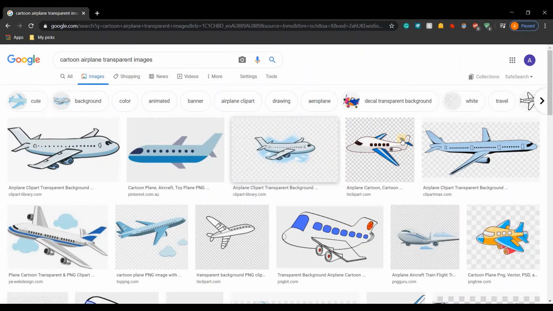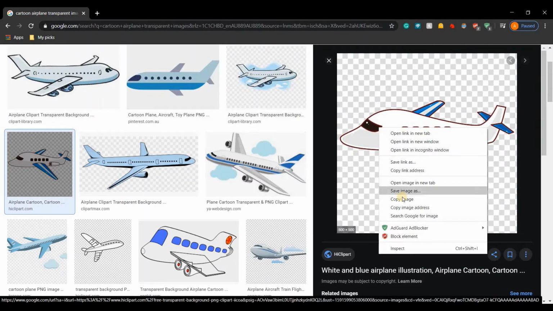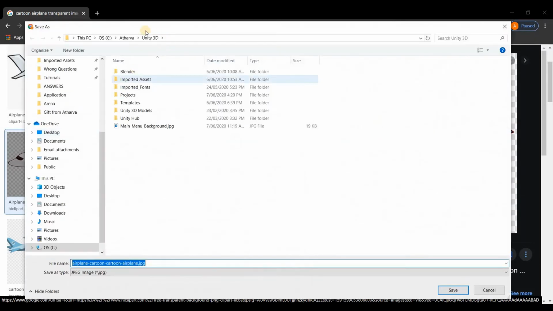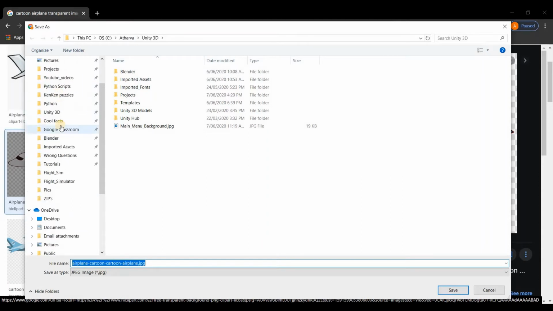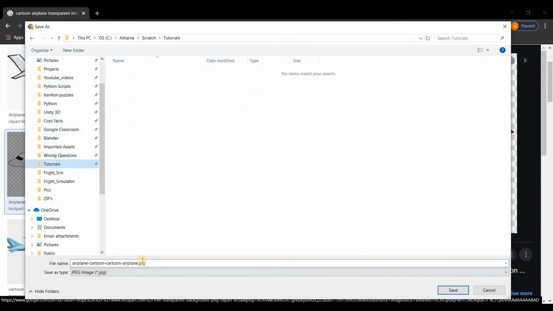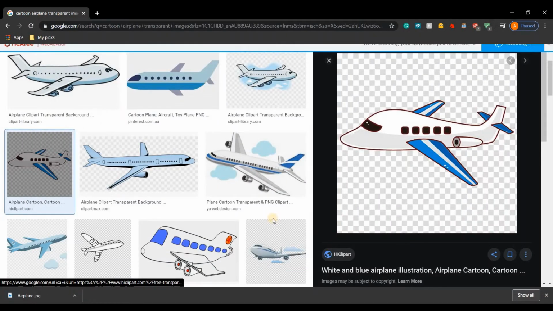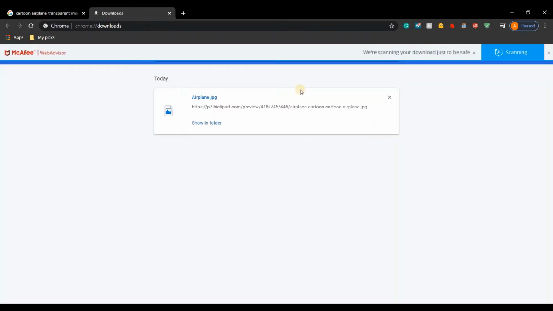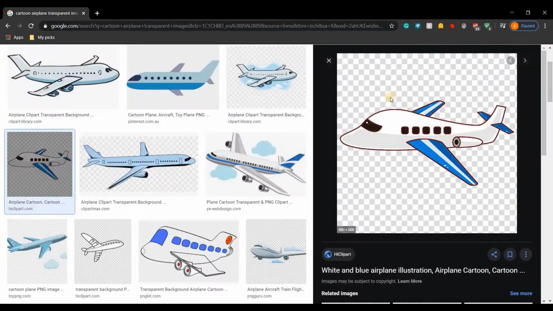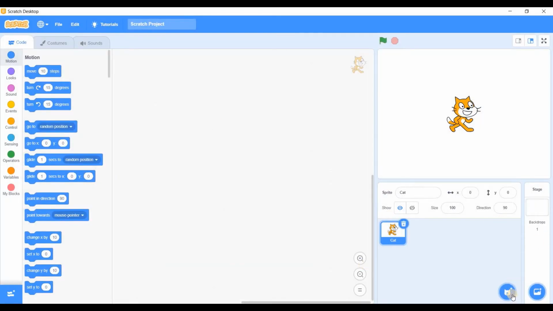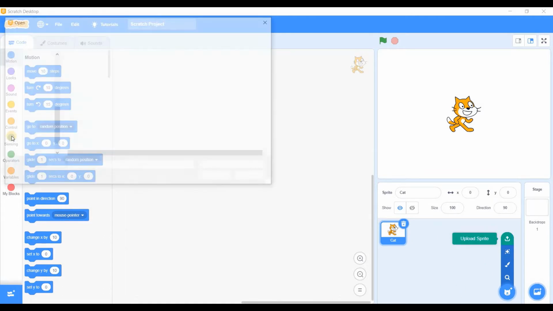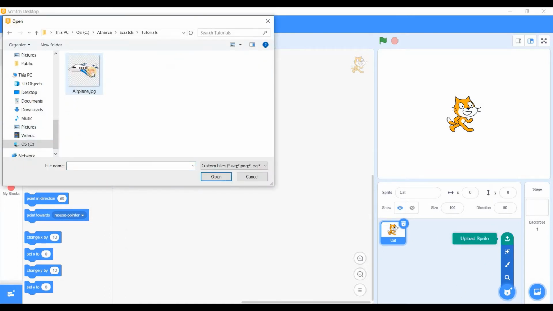So take a picture which you like. I think I will stick with this one. Then press save image as. Here I will go on my tutorials folder and select airplane and save that. It's been downloaded here, so I will go into Scratch and select the top one on sprite, go on tutorials and select airplane.